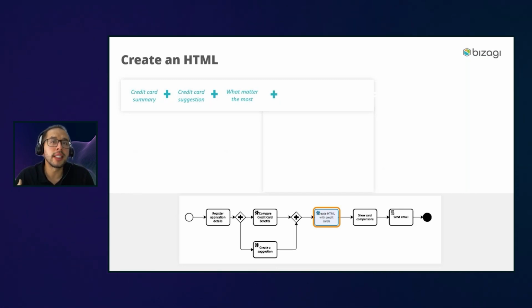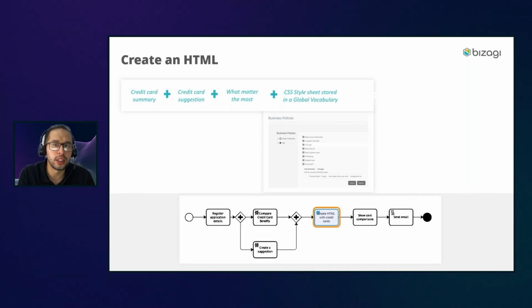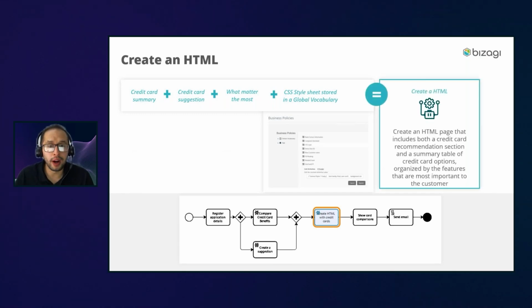Because I want this agent to help me organize the table based on that criteria, the element that matters the most to the customer. And on top of all of that, we want the agent to be able to use a CSS style sheet that we have stored in a global vocabulary in Bizagi. All of this to have, at the end, one HTML that has all this information.